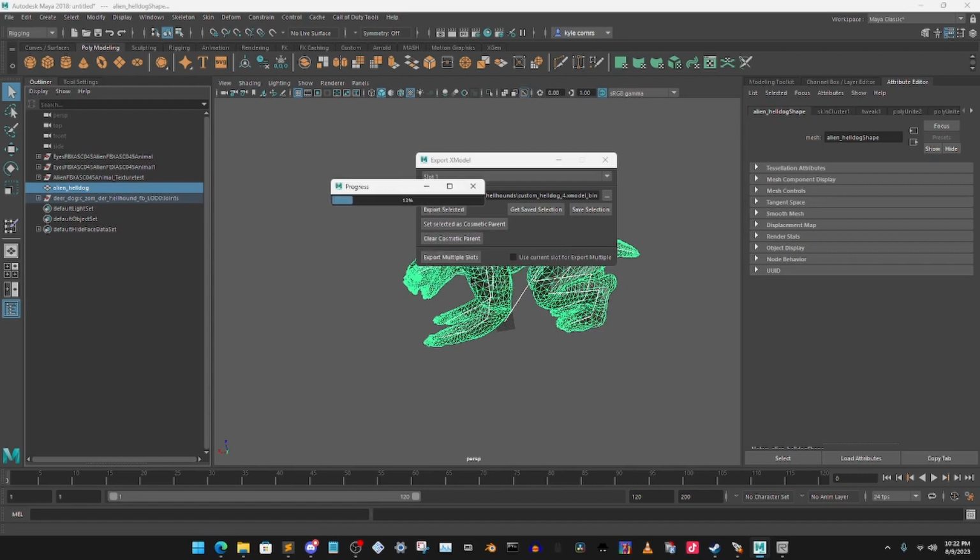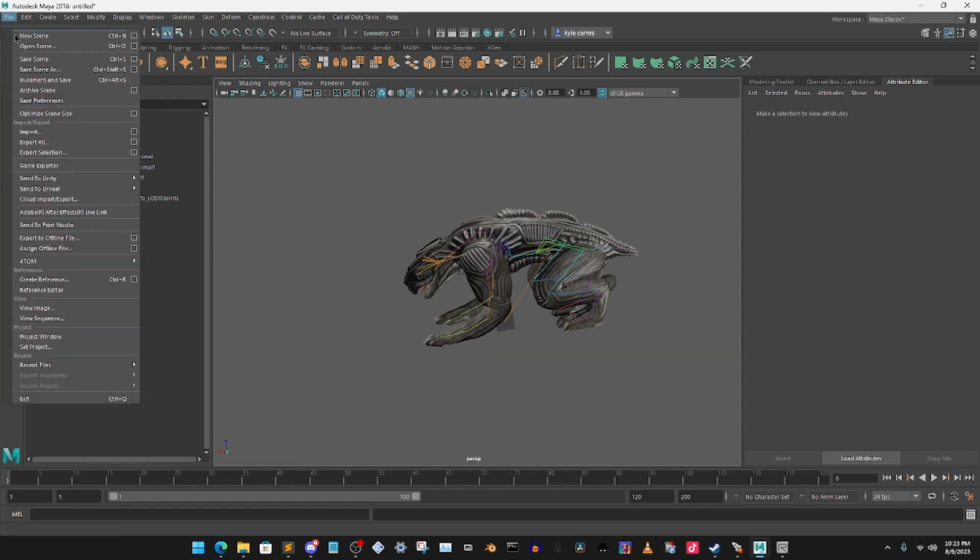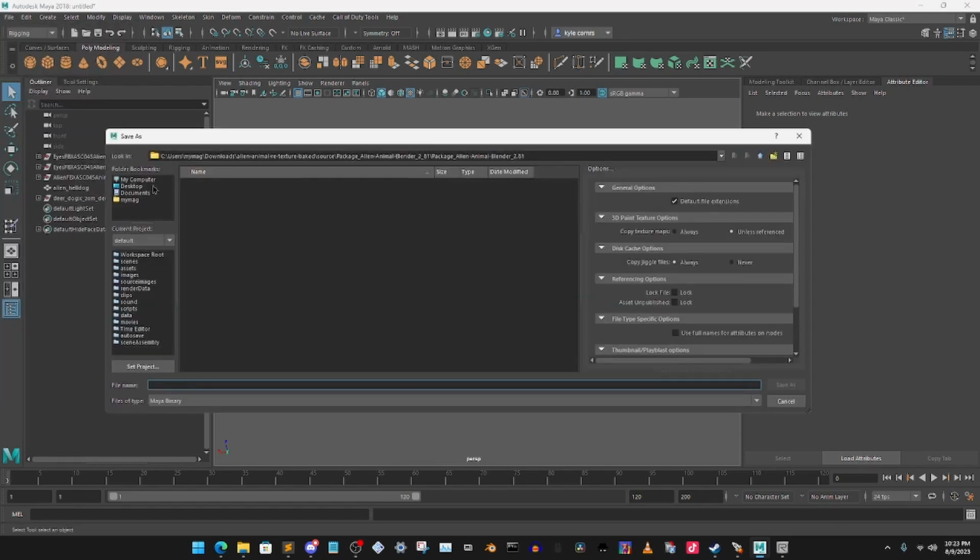Now, as this is exporting, I want to explain to you, please also save the Maya file, because if you don't, and you need to come back to it because it doesn't look right in game, you would need to redo all the rigging or the painting, and you don't want to do that. So as that is exported, go to file, go to save as, and we're going to save it.